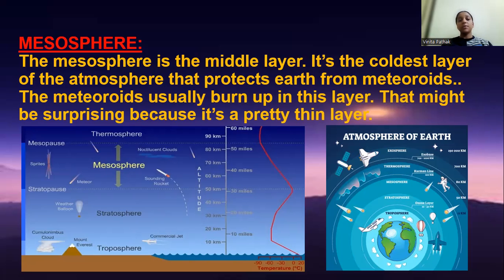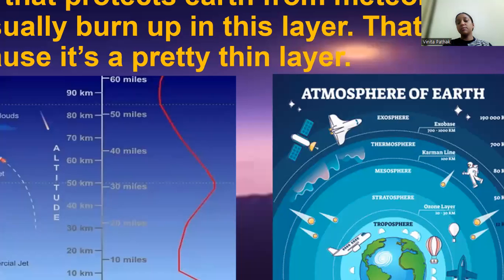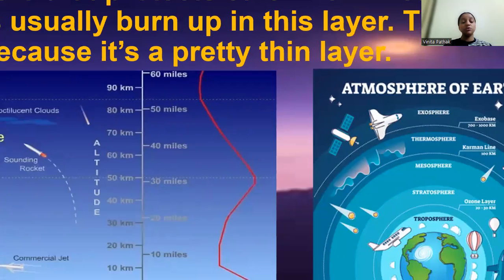Okay, so what is the distance? The distance from Earth is from 50 kilometers to 80 kilometers. As you are able to see, this is the mesosphere.